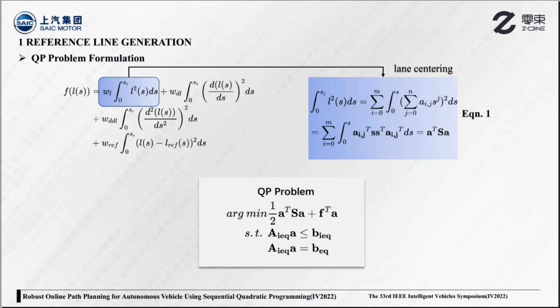We formalize the problem into a quadratic programming problem so that it can be quickly solved by commercial software. The quadratization of the first objective term is shown in equation 1. It is an example, and the rest of the terms can be quadratized in the same way. The objective function, therefore, can be formulated in a quadratic form. The constraints can be formulated in either equality or inequality affine constraints.